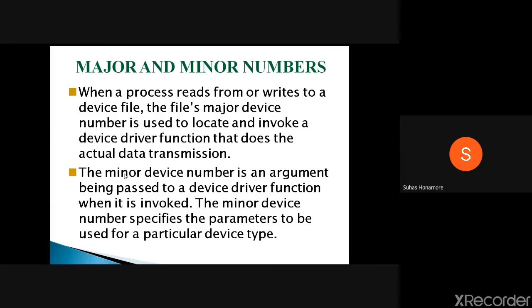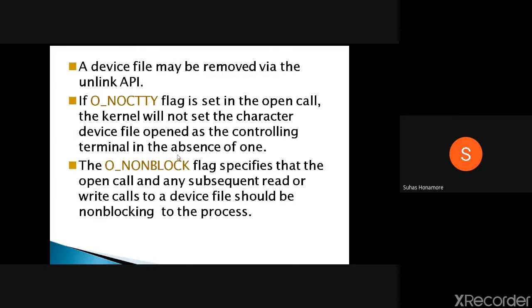The major number identifies the kind of device, like a printer. A different kind of device, such as a UART or RS422, will have a different major number, and so on for different things.